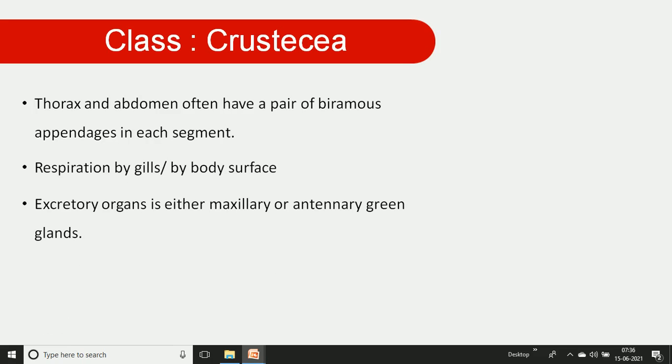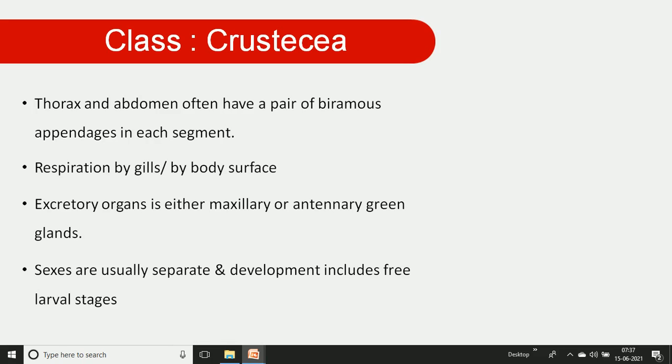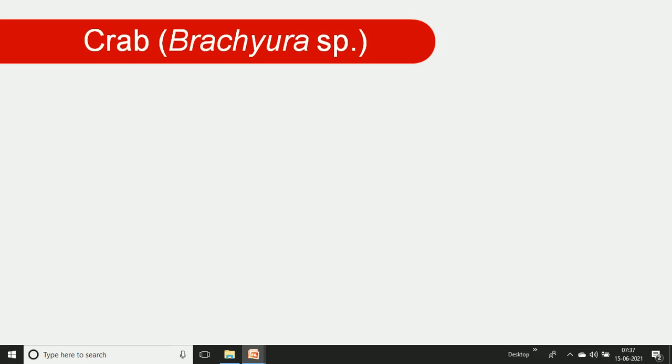As the excretory organ in that organism, there is a maxillary or anterior green gland, and the green gland acts to excrete nitrogenous waste products from the body. The sexes are separate, that means they are dioecious animals, and the development occurs externally with pre-living larval stages observed.